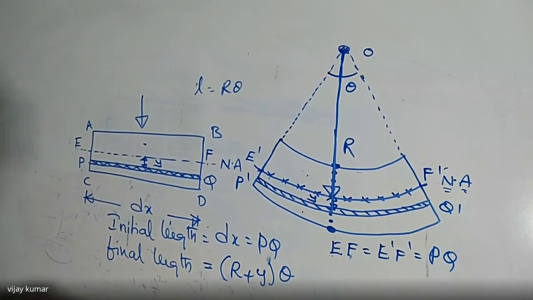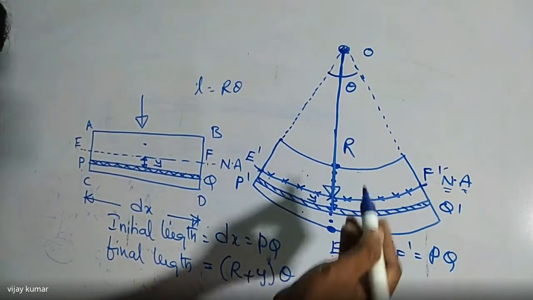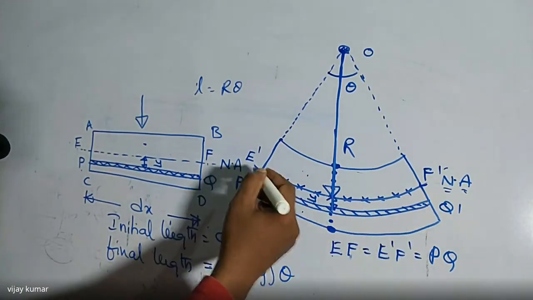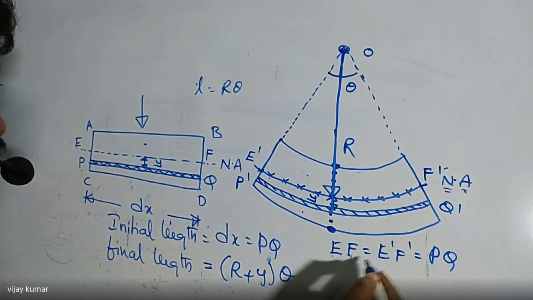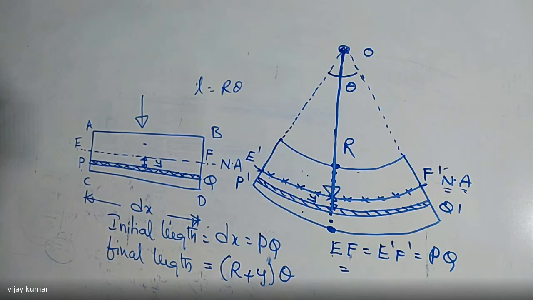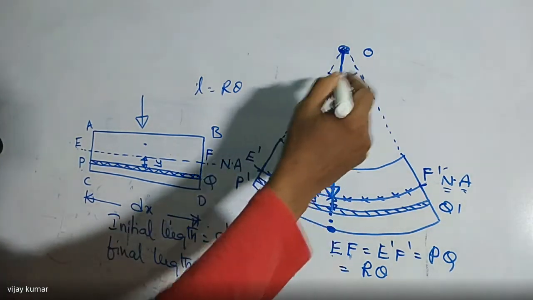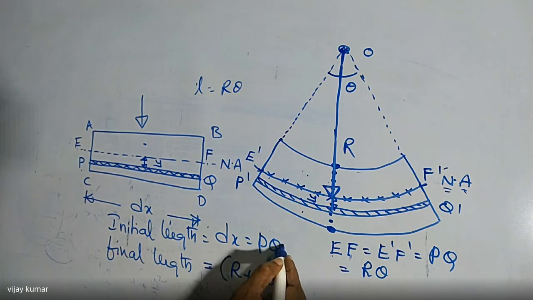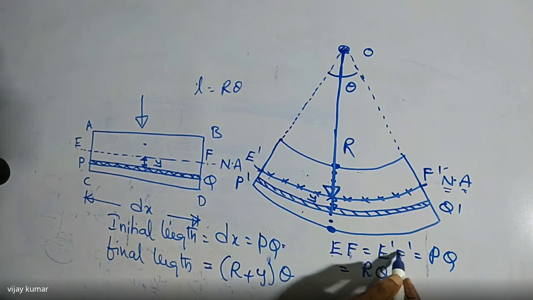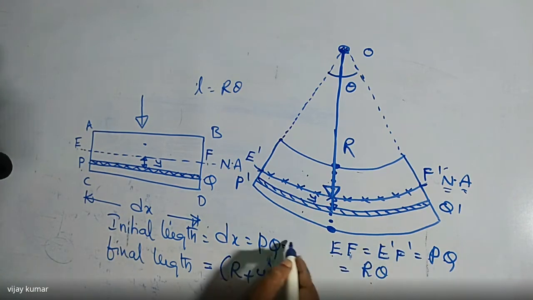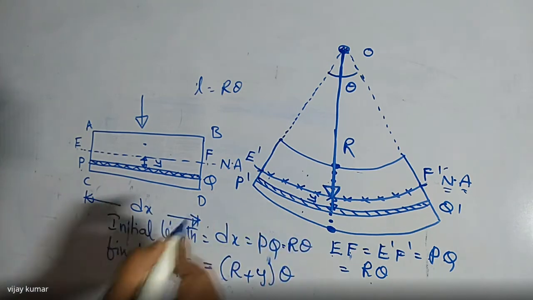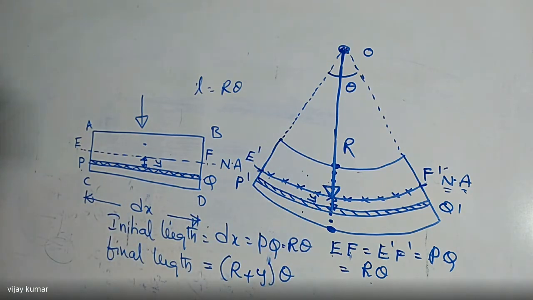I got my point on that. So this is also in the form of a curve. What is the length of the neutral axis here? The length of the neutral axis is equal before and after application of the external force. Then I am writing here r into theta. The radius is r and this angle is theta. That is r theta. So EF, E dash F dash, PQ must be equal to r theta. That is the initial length of the element.